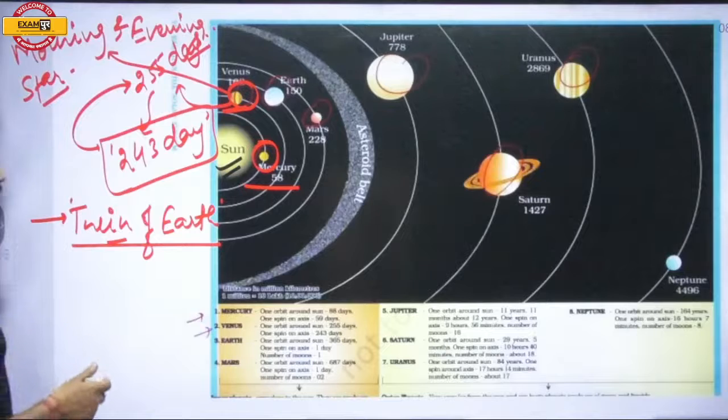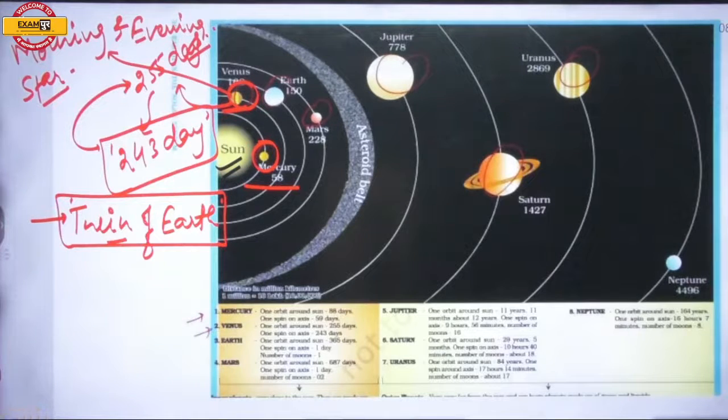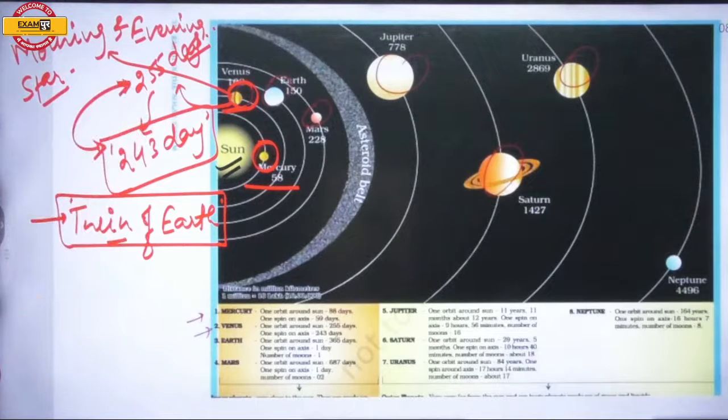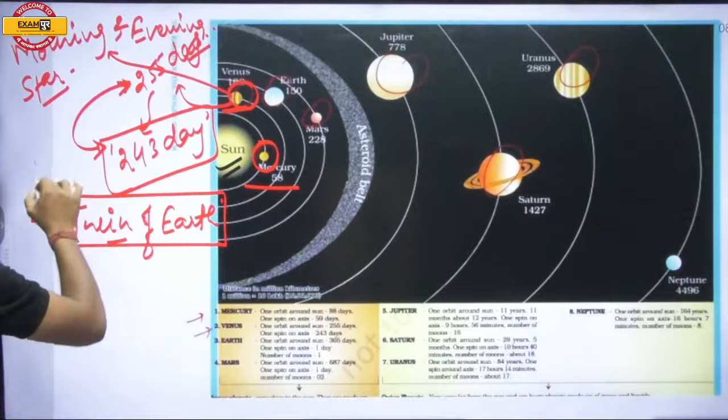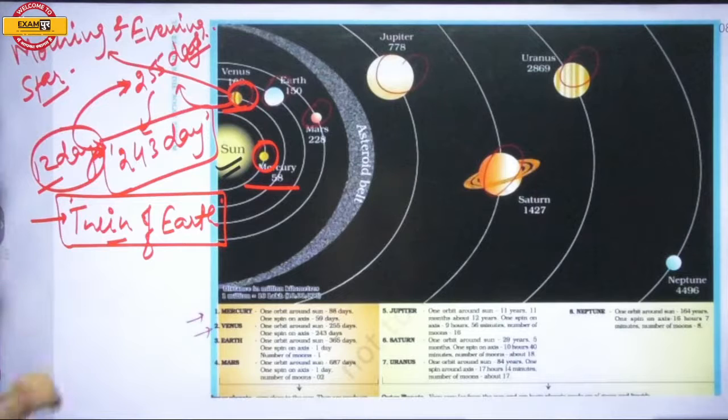So there are some important points you should know: it is also called the twin of Earth, and it is also called the morning and evening star. Why is it called the morning and evening star? Approximately, the day length and the year length are equal. There is only a difference of 12 days.